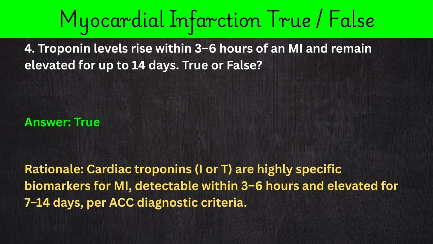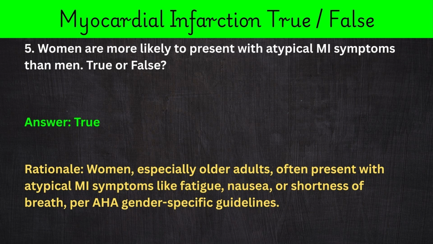True or false? Answer: true. Rationale: cardiac troponins, I or T, are highly specific biomarkers for MI, detectable within 3 to 6 hours and elevated for 7 to 14 days, per ACC diagnostic criteria. 5. Women are more likely to present with atypical MI symptoms than men. True or false? Answer: true.